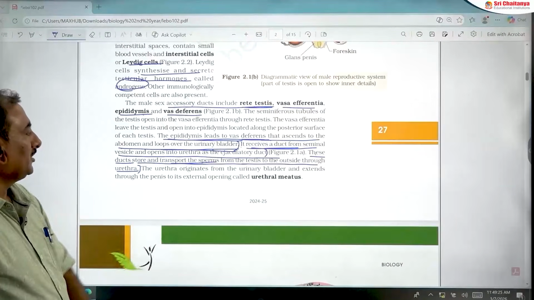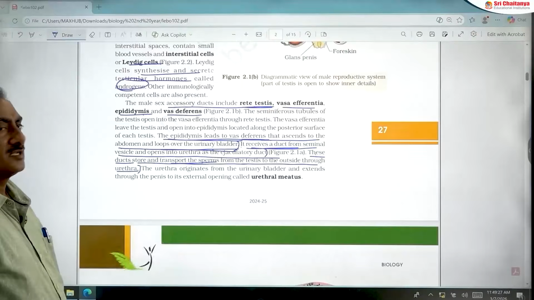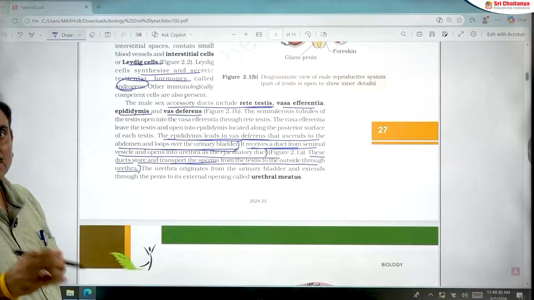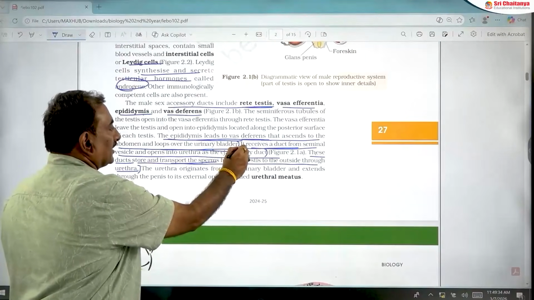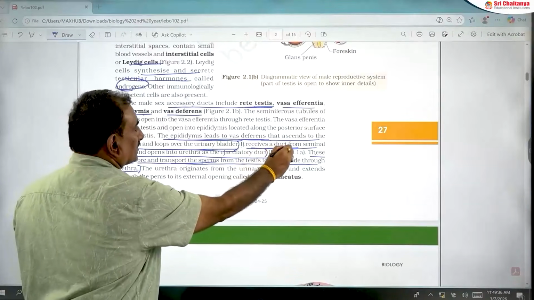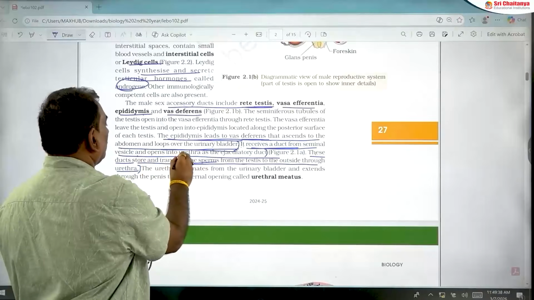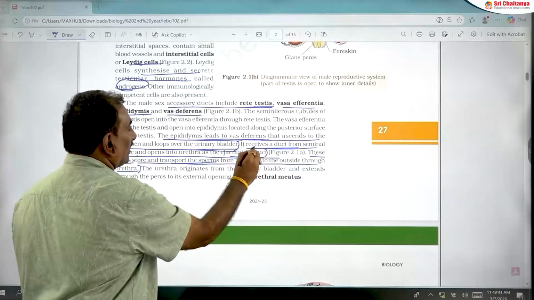In the 2023 NEET examination, they gave this statement type of question: the vas deferens receives a duct from the seminal vesicle and opens into the urethra as the ejaculatory duct.